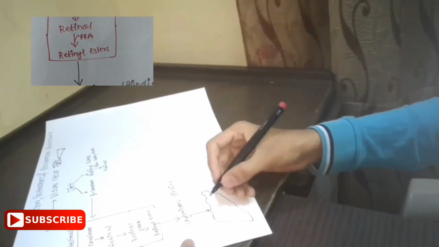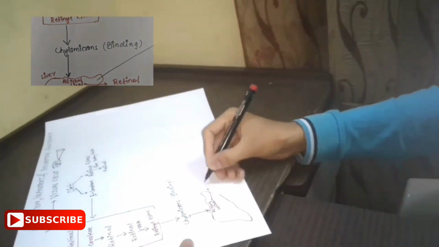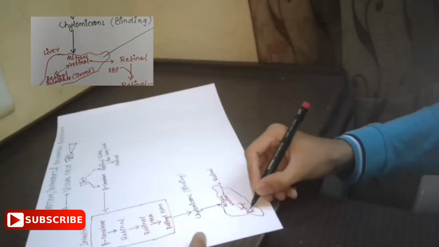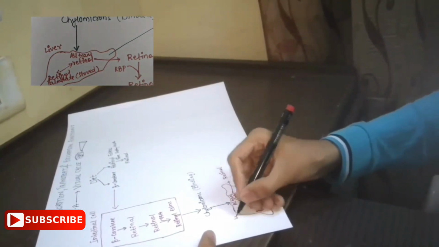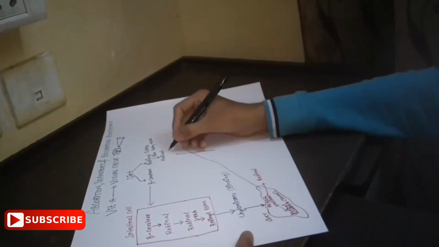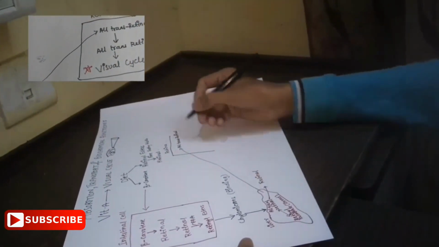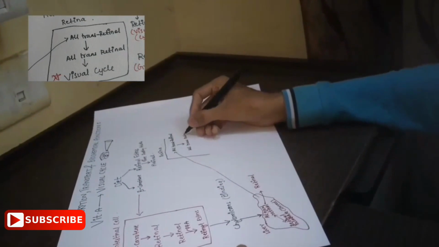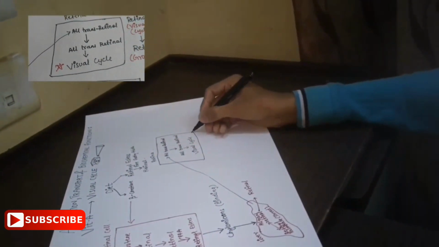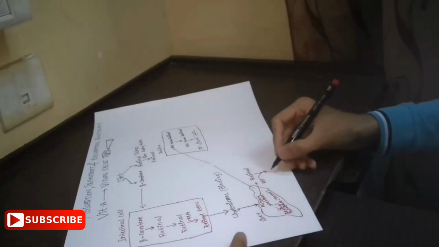This leads to the formation of all-trans retinol, which is converted into retinyl palmitate, which is a reversible reaction, and this retinyl palmitate is stored in the liver. The excess of retinol is then taken up by the retina and is converted into all-trans retinal and used in the visual cycle. The excess of retinol which was left from the liver is converted into a retinol RBP complex, which is taken up by the target cell.